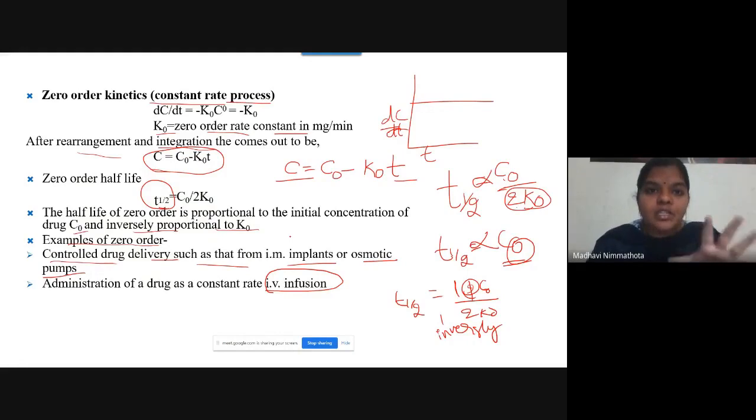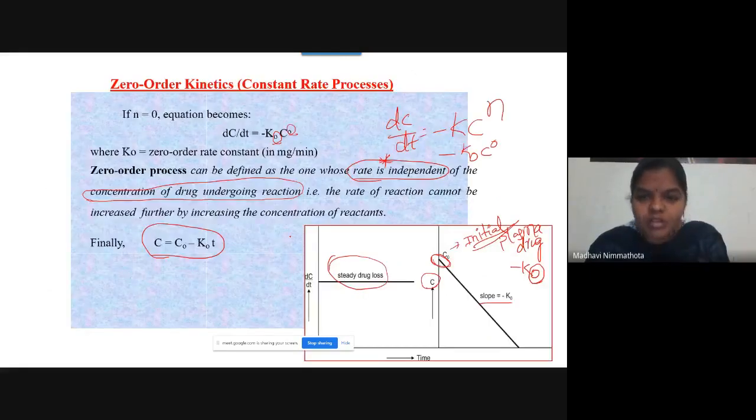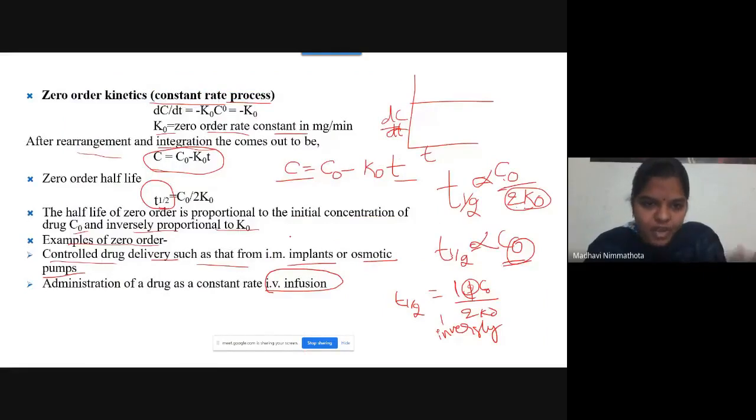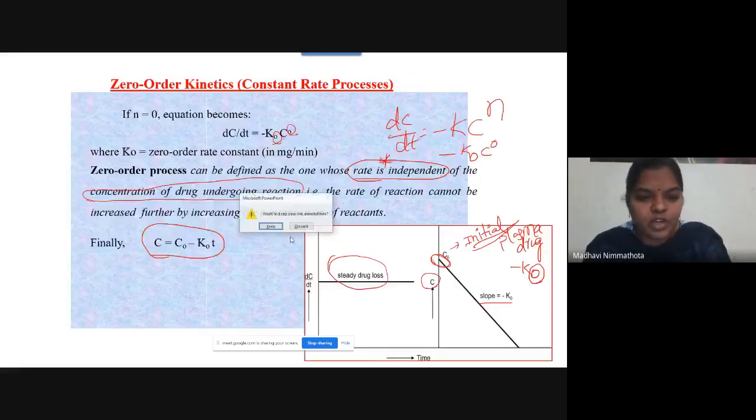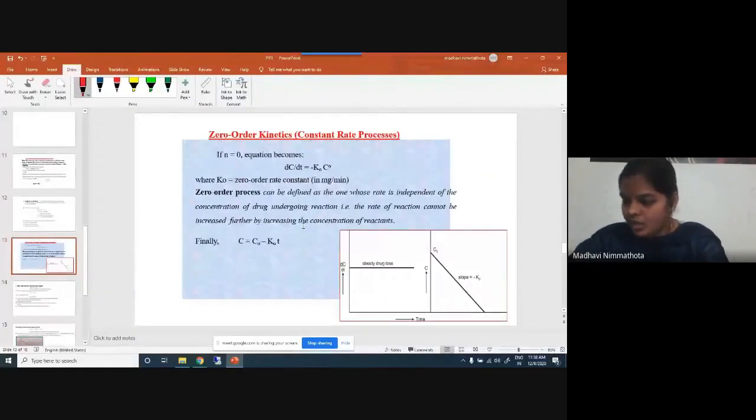So this is about the zero order rate process. Tomorrow I will discuss the first order process. Here you have to remember the basic equation, then these two graphs, then the half-life, up to this part. So zero order kinetics are independent of plasma drug concentration. The drugs which undergo IV infusion, implants and osmotic pumps will follow this kind of reaction process. So this is about the introduction of this pharmaco